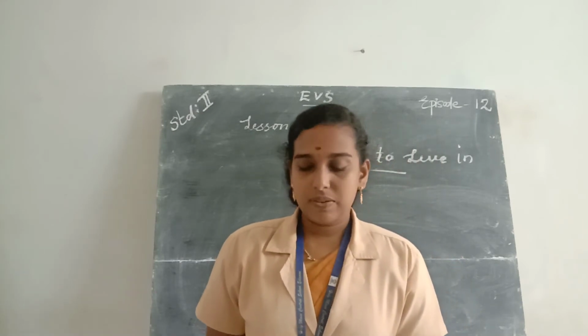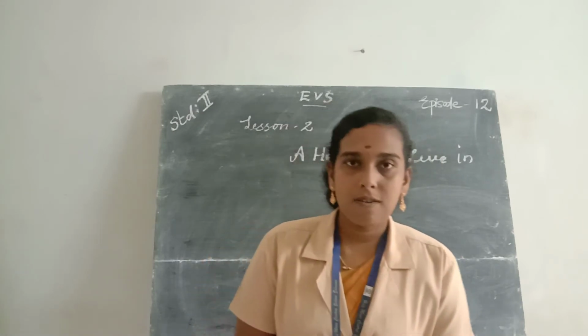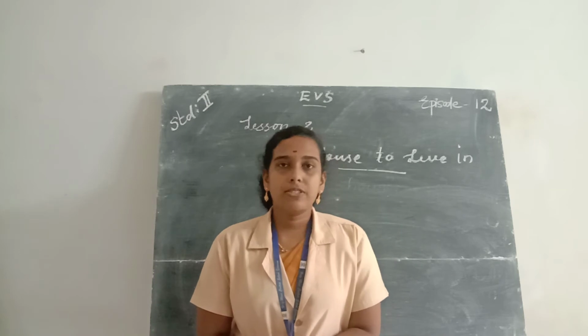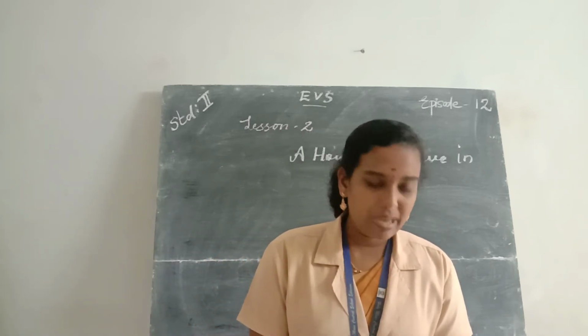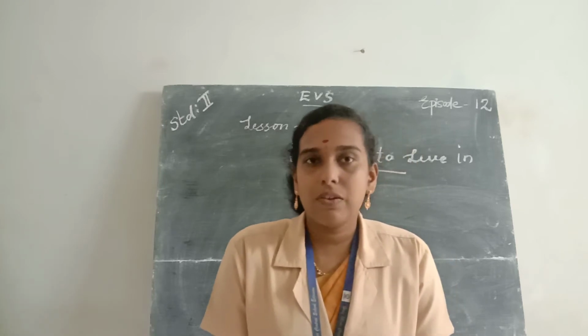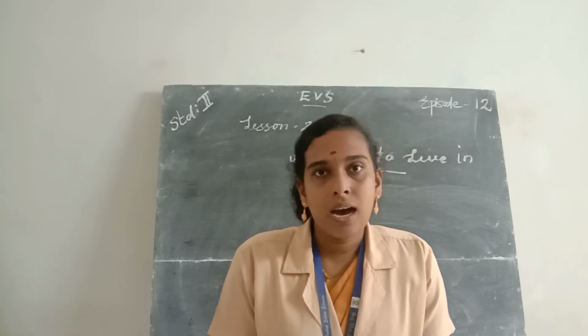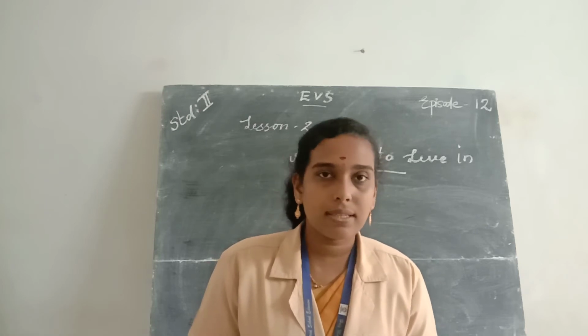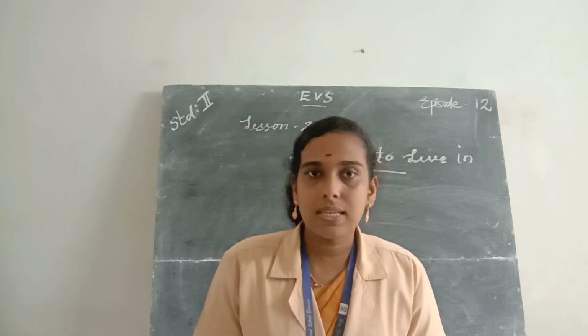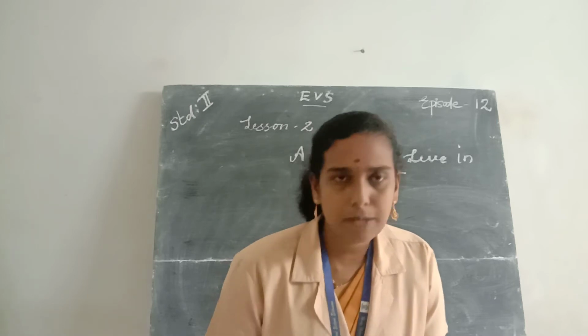So in this chapter we studied about houses and features of a good house. A house is a building made by people to live in. We all live with our family in a house. Then houses made of mud and straw etc. are called kacha houses. What is the spelling of kacha houses?